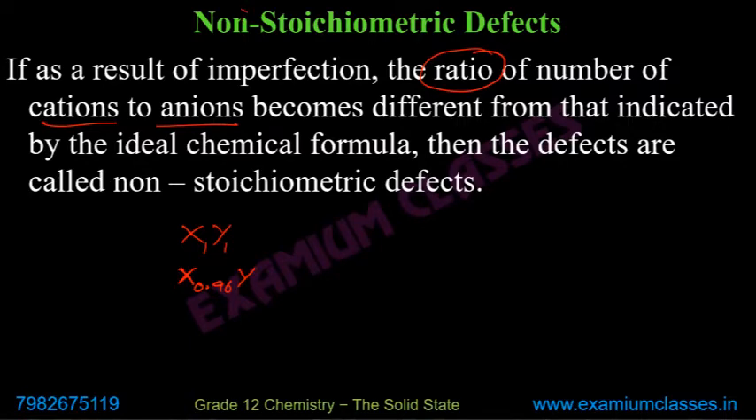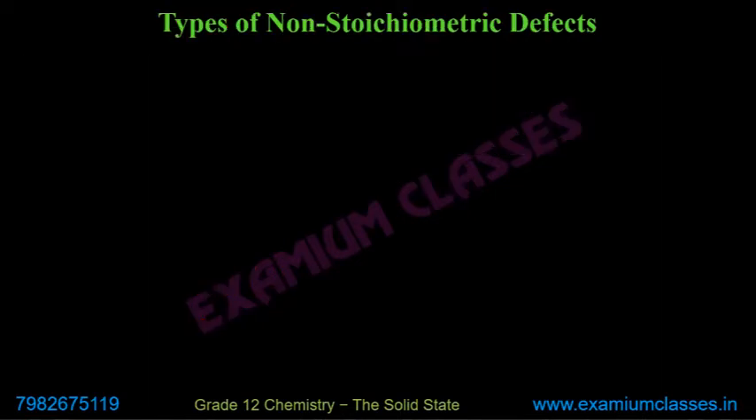This type of ratio is known as stoichiometric defect. And why non-stoichiometric? Because this 0.96 can be X 0.93 Y also. So there is no definite ratio. That's why it is known as non-stoichiometric defect. Types of non-stoichiometric defect: metal excess defect and metal deficiency defect.